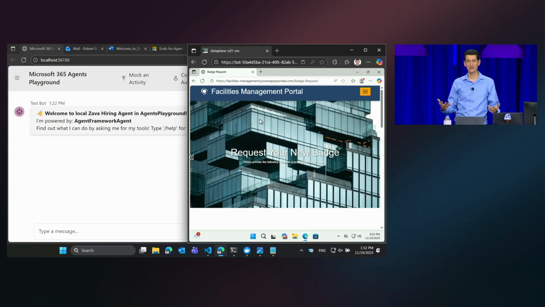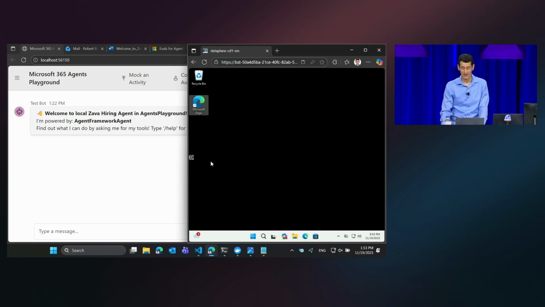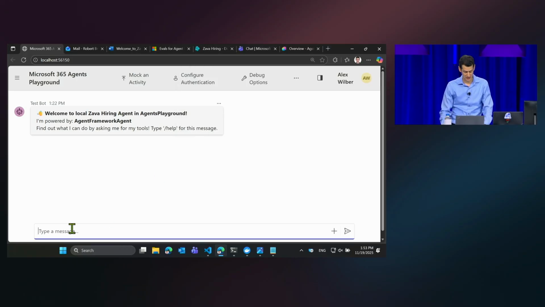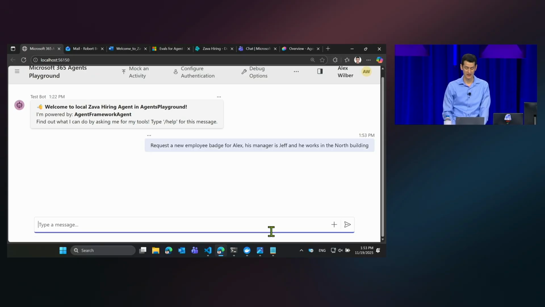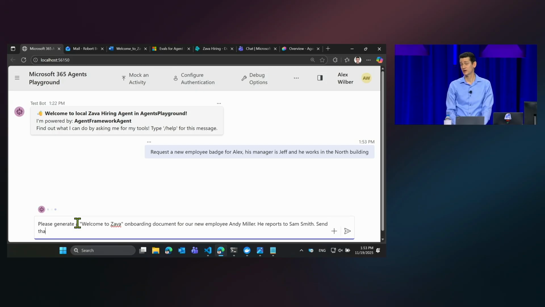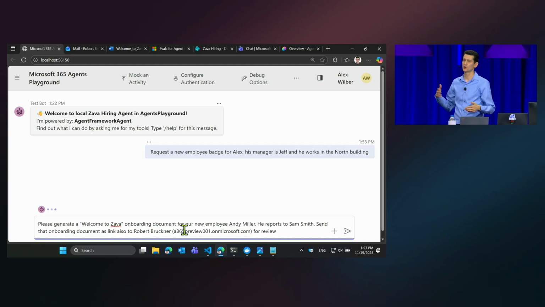And all I did is I gave it access to this tool. And let me close the window here, so you can see there's nothing running on this VM. And I'll start with requests. So this is my local agent that I showed. I equipped it with those tools. The first request is I request a new employee badge for Alex, a new employee. His manager is Jeff. He works in the North Building. And this will take a few minutes. So in parallel, I will do a second request to my agent here. And that is for a second employee that will join in a week.